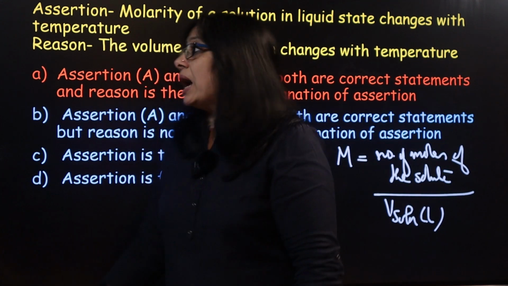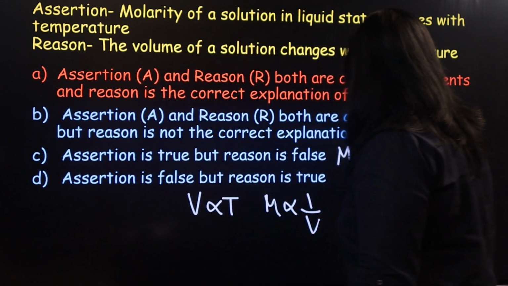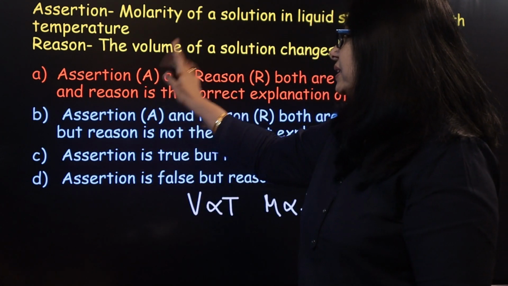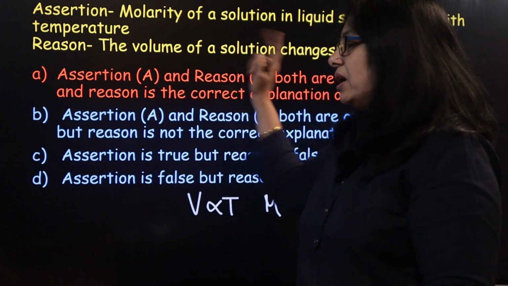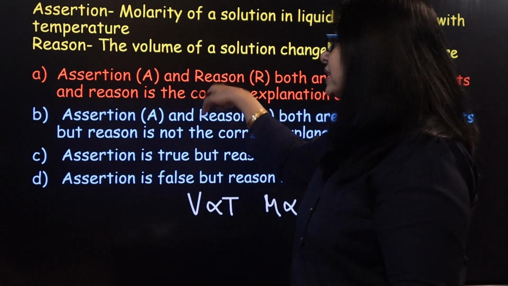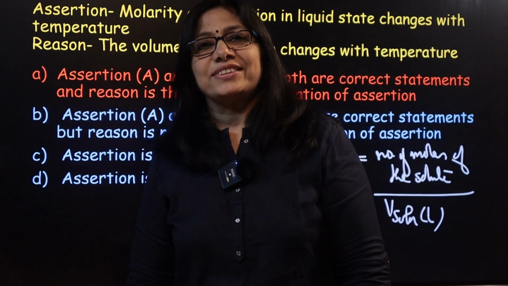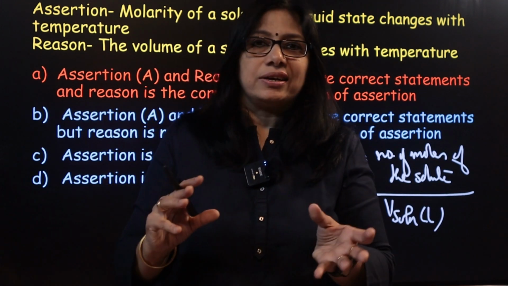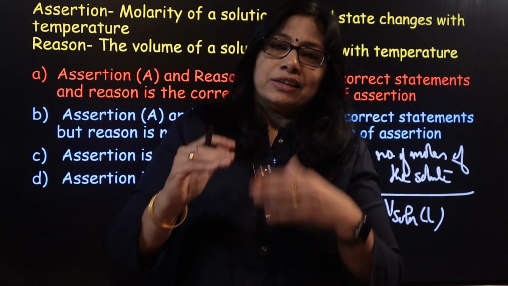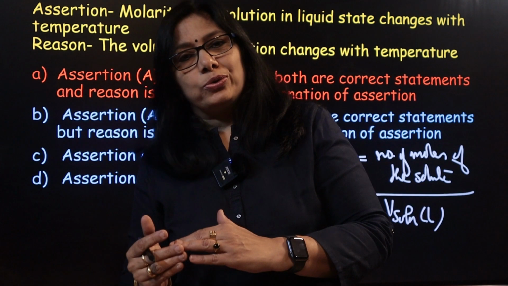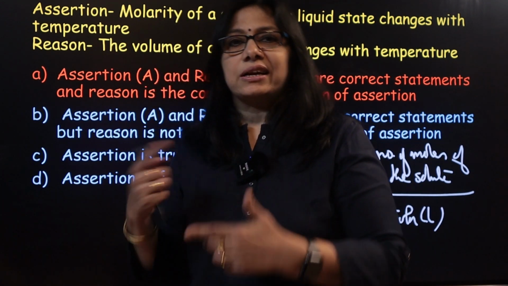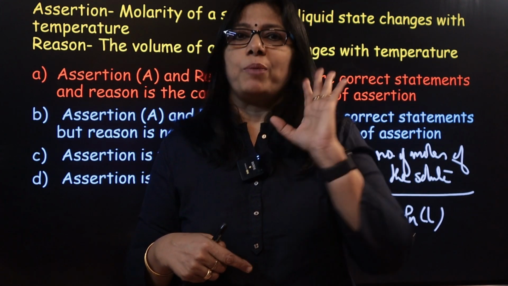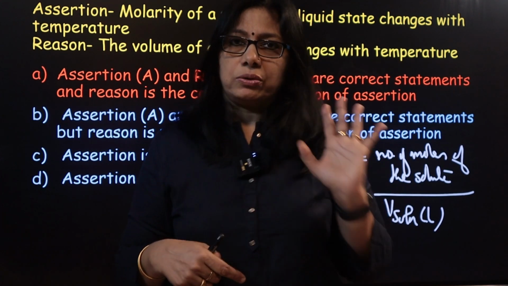That's also true. And the reason is the correct explanation of the assertion. You can see from the relation we have used. So, the correct answer is both assertion and reason are true, and reason is the correct explanation of assertion. Clear? Like this, you have to relate and check whether assertion is true, reason is true, and whether the reason is the correct explanation of the assertion or not. Analyze the statements properly if you want to ace these questions.